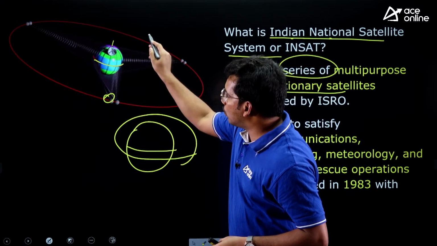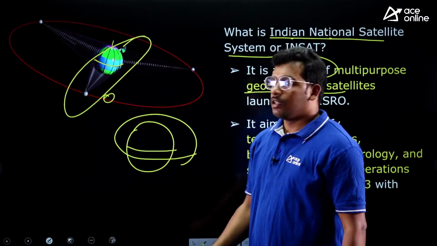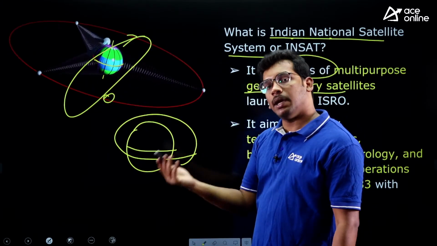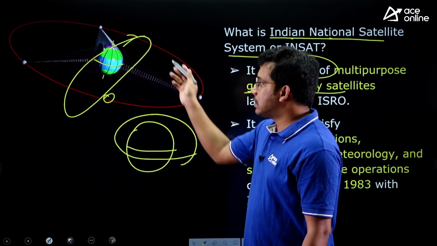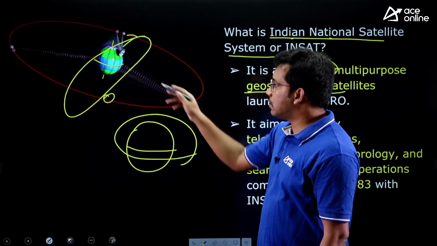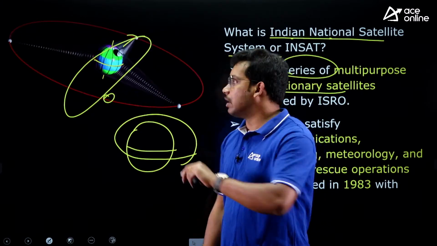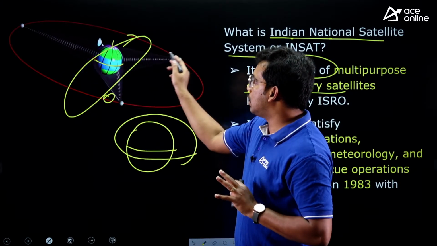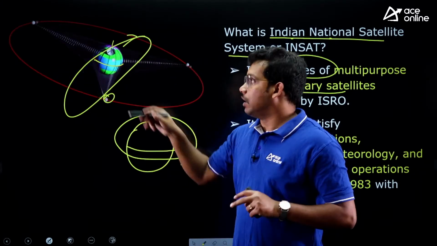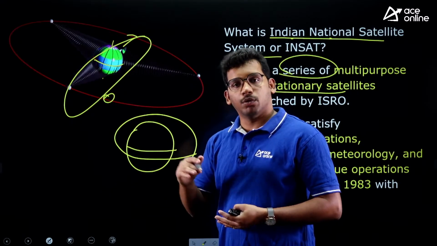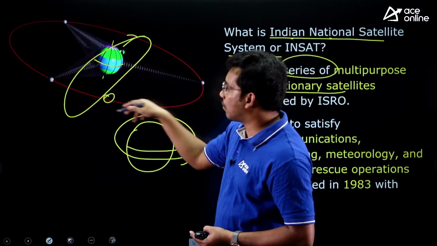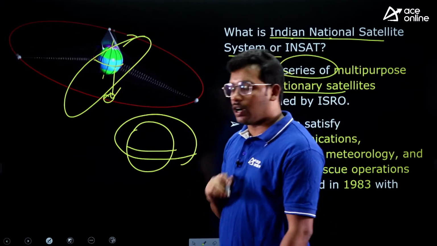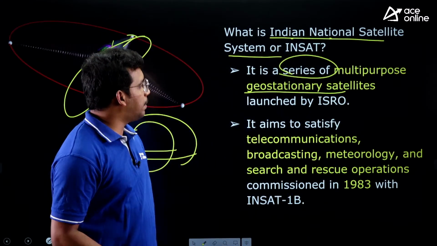But if you take another orbit, then the satellite will not be synchronized with the earth's equator. That will be geosynchronous, so it will be a different thing, synchronizing to the orbit rather than synchronizing to the equator. Whatever satellite is synchronized to the earth's equator, that is called stationary. So it is not moving, rather the orbit is moving. The satellite itself is not moving, rather the orbit is moving. Along with the earth's speed, it is rotating at the same speed. That is called the geostationary orbit.